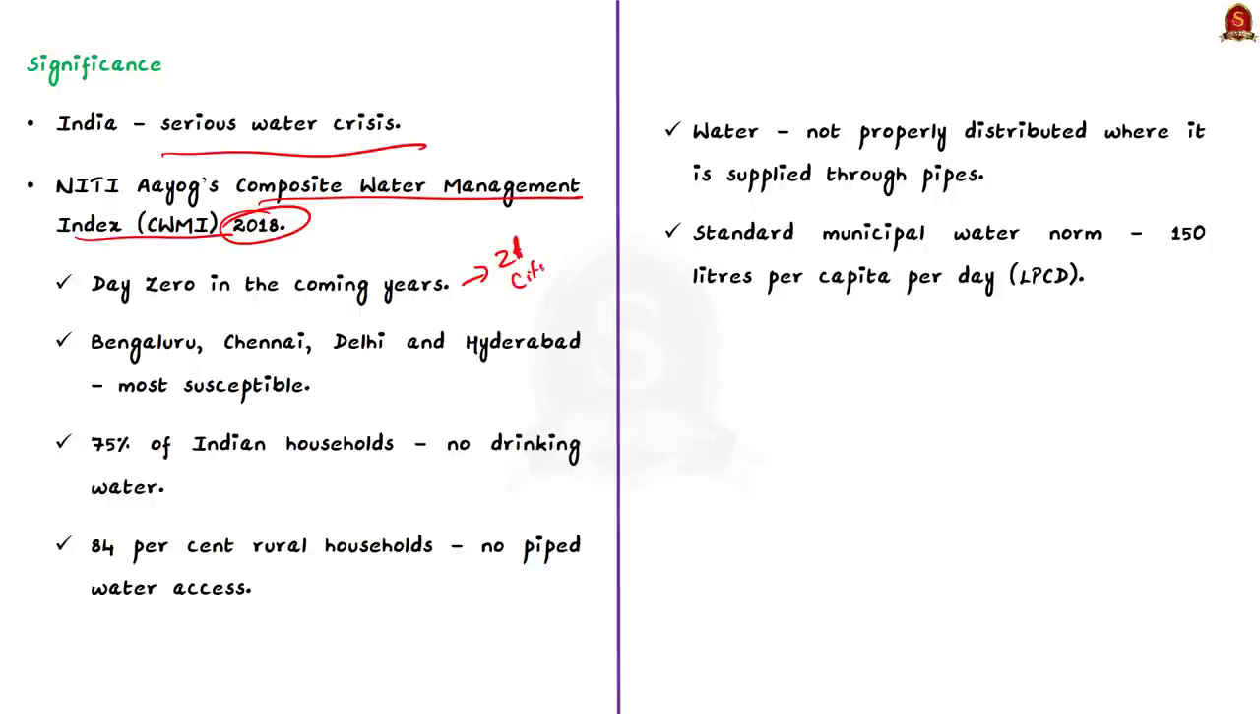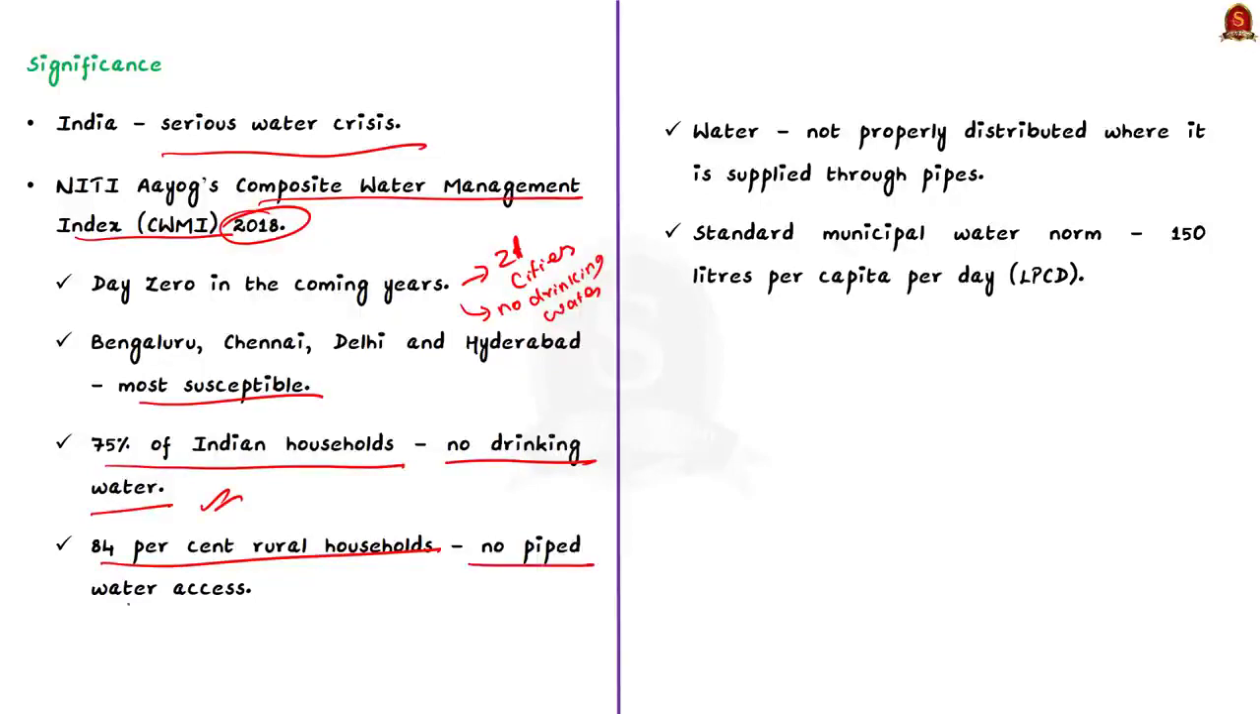Day zero here refers to the day when a place is likely to have no drinking water of its own. Bengaluru, Chennai, Delhi and Hyderabad are among the most susceptible cities. The report also says that 75% of the Indian households do not have drinking water on the premises and about 84% of the rural households do not have piped water access, and also water is not properly distributed where it